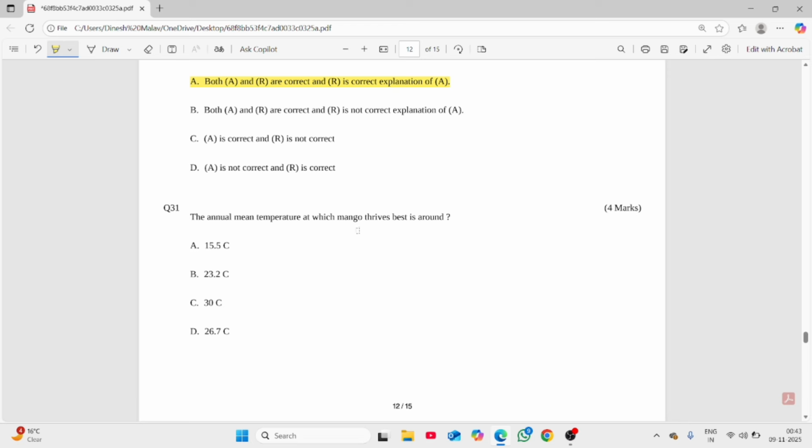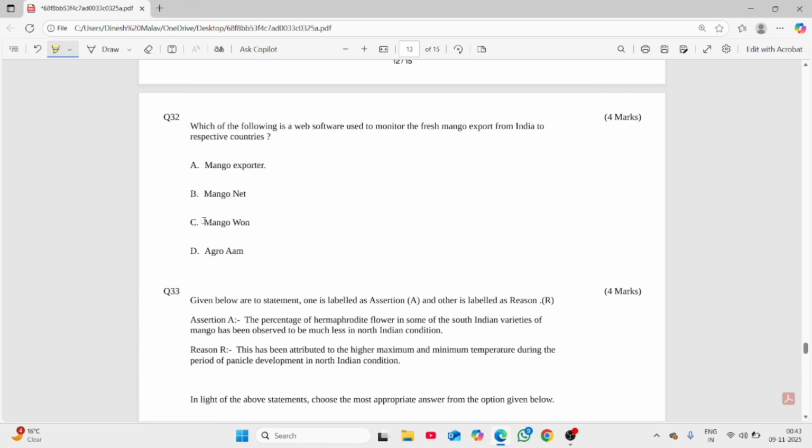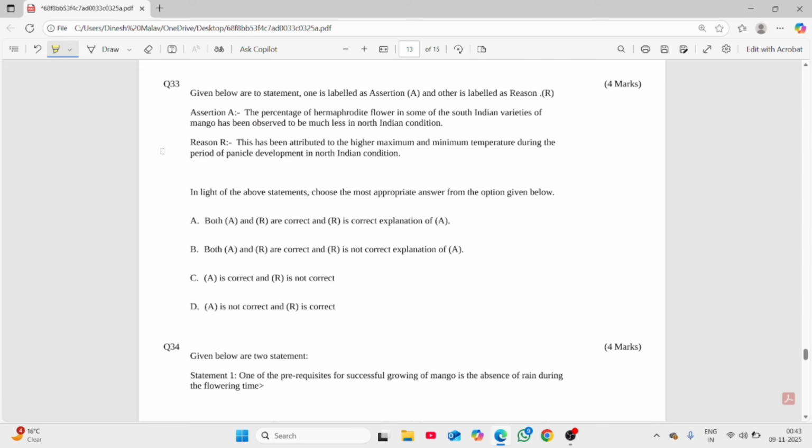The annual mean temperature at which mango thrives best is around 26.7 degrees Celsius, which is exact. So this is correct. Which software is used to monitor fresh mango export from India? You might know that we use MangoNet software to monitor fresh mango export from India. So we have question number 33.